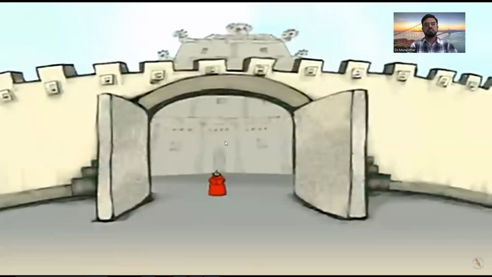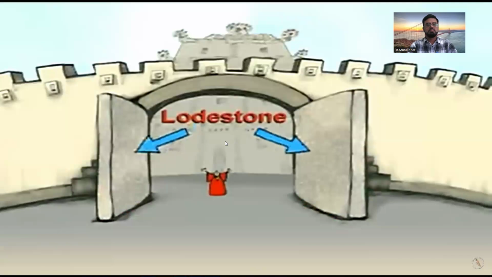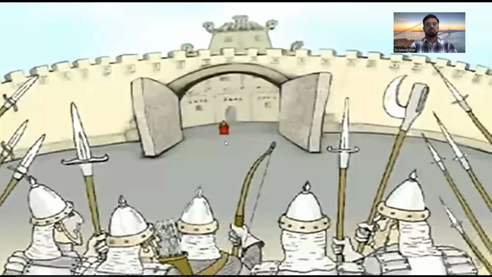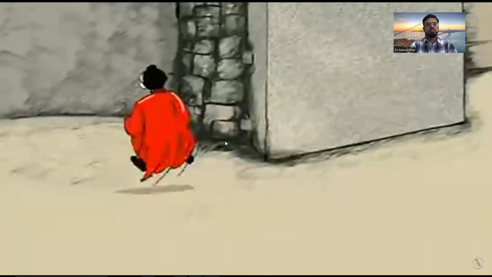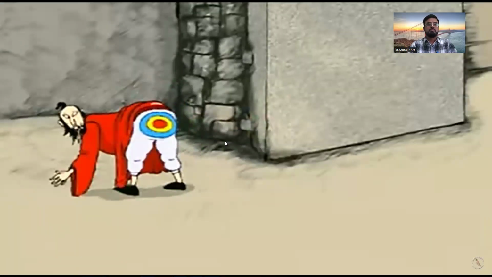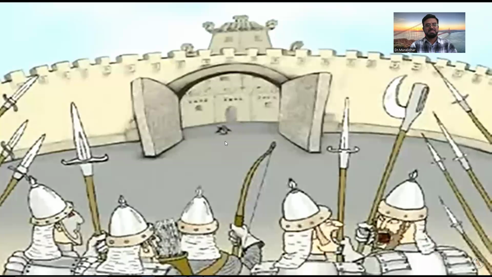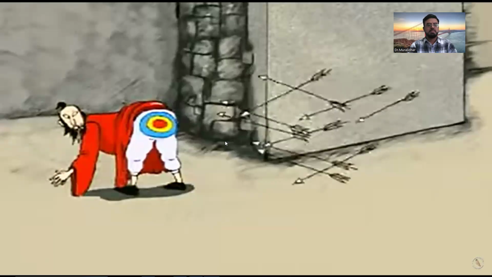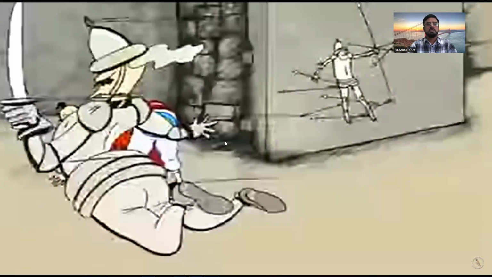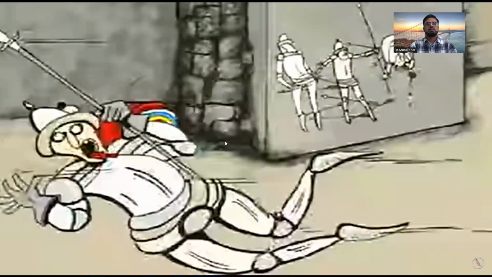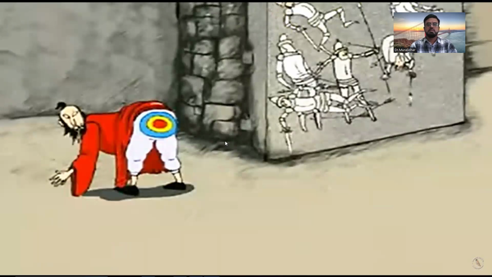Legend has it that the gates were made from lodestone. Attacking enemies wearing iron armour were completely flummoxed when they were instantly attracted to the gate and got no further.